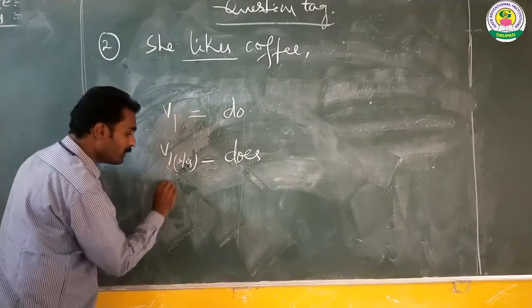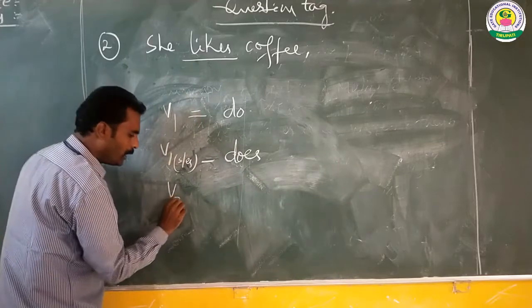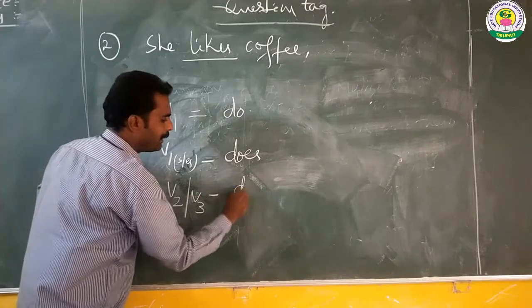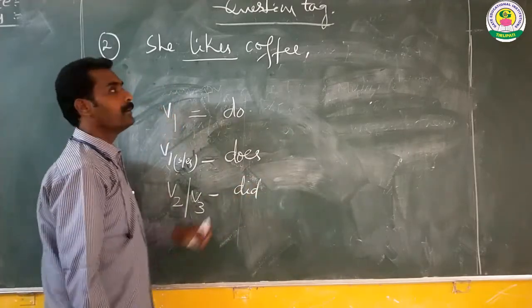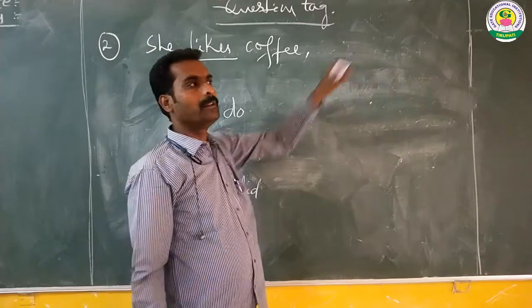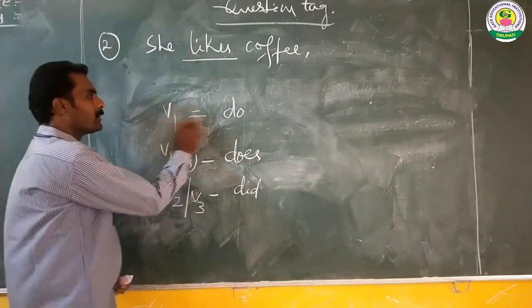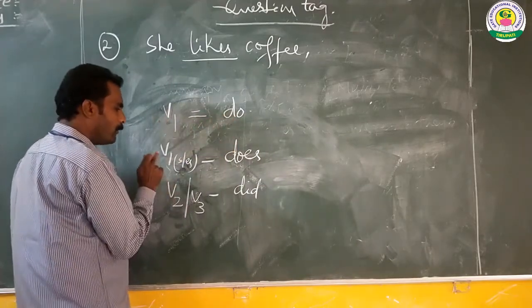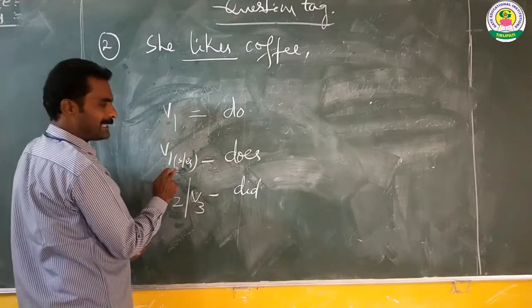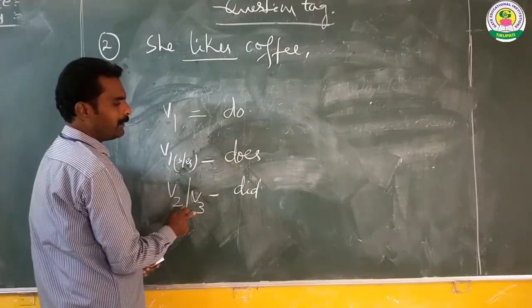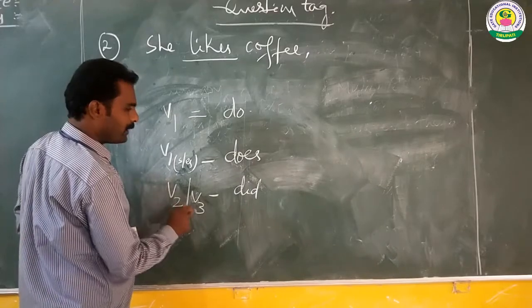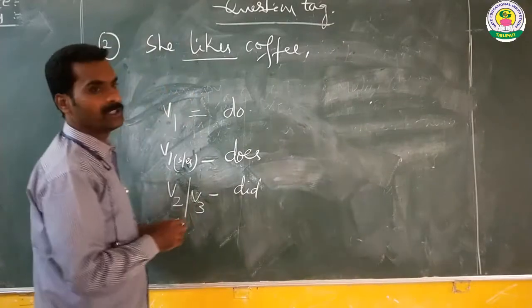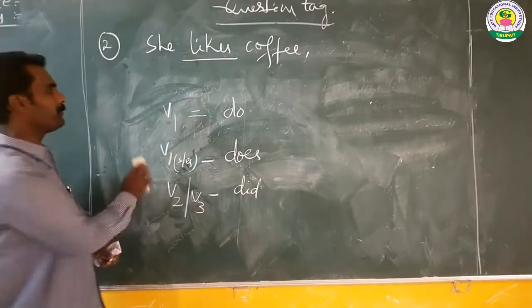And if the main verb consists of V2 or V3, did is used while we frame the tag question. So V1 gives do, V1 with S or ES gives does, and V2 or V3 gives did in the tag question.